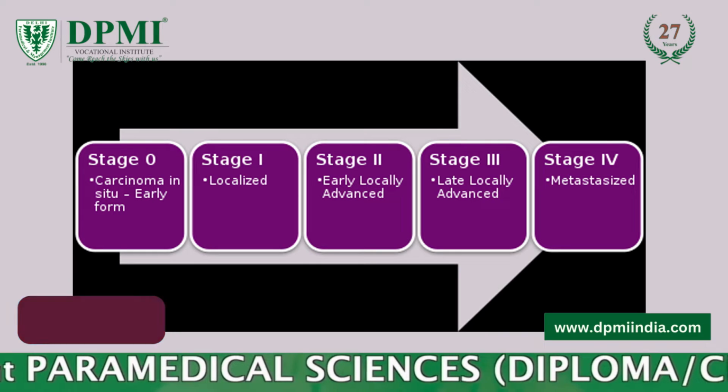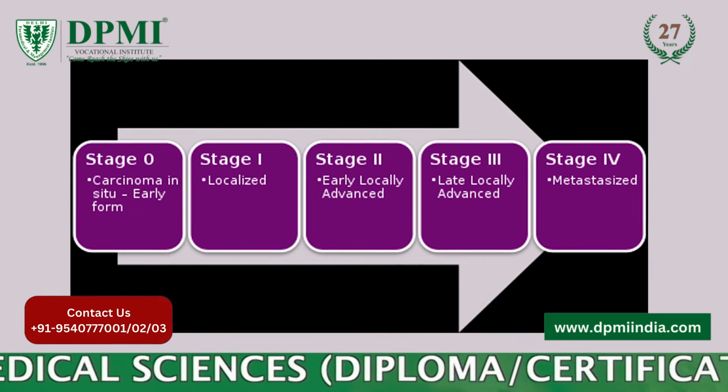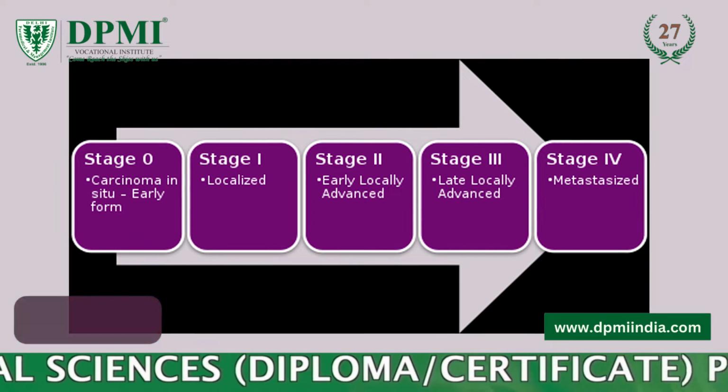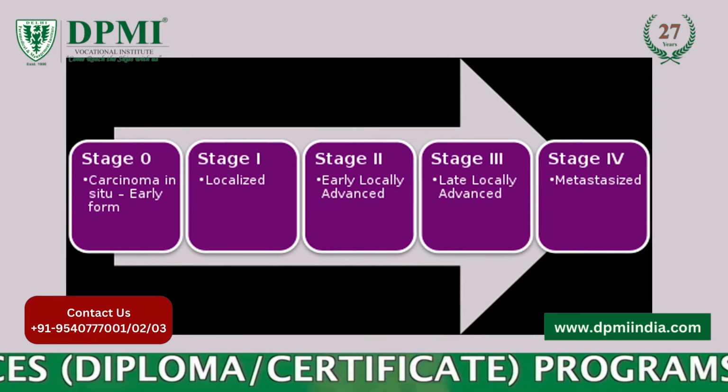Most types of cancer have 4 stages, stage 1 to 4. Some cancers also have a stage 0. Here is a general description of cancer stage groupings.